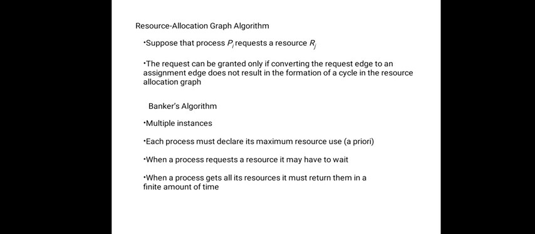Of course, each process must declare its maximum resources in the beginning itself. This is the requirement. When a new process enters the system, it must declare the maximum number of instances of each resource type it may need. This number may not exceed the total number of resources in the system. When a user requests a set of resources, the system must determine whether the allocation will leave the system in a safe state or an unsafe state. If safe, the resources can be allocated; otherwise the process has to wait.